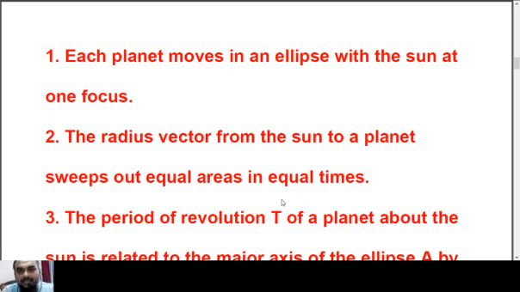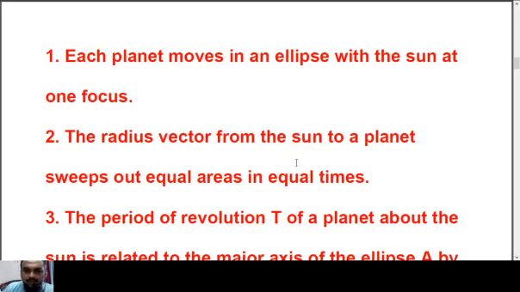I mean, it is not center, it is foci. So the ellipse has got two foci, and the radius vector from the sun to a planet sweeps out equal areas in equal times.